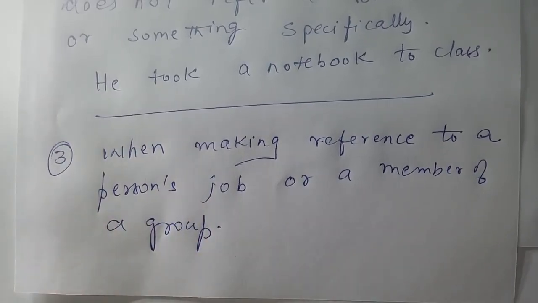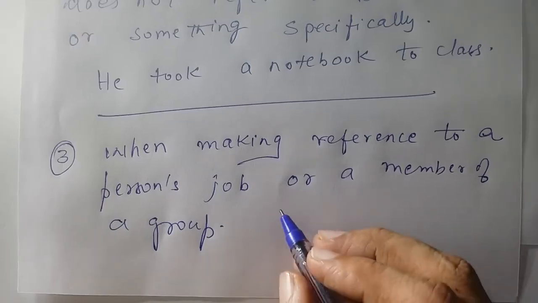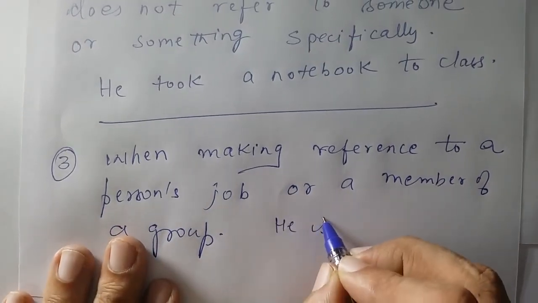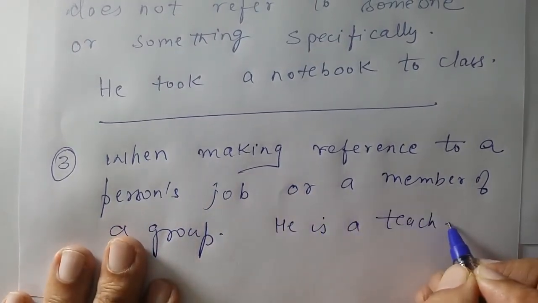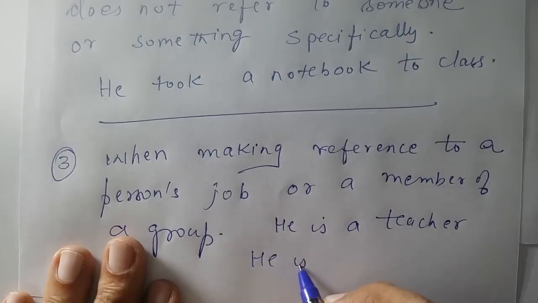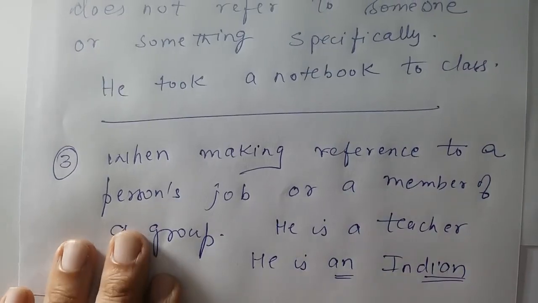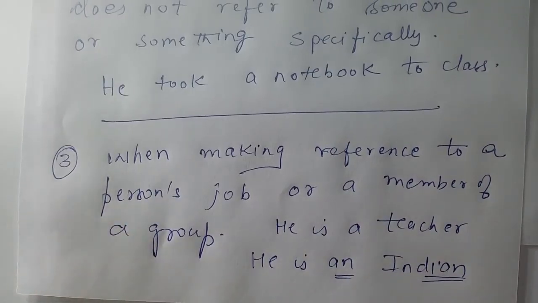Now examples, you have to give me, think about the example and just give the example fast, please. Very simple example we have. We have to refer to the job here. He is a teacher. I told in my previous video that he is an Indian. So these are the things on which we have to work.